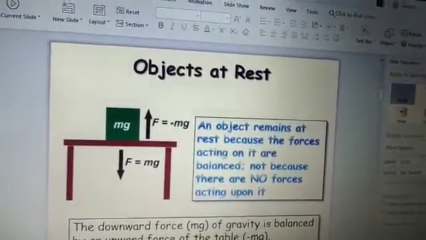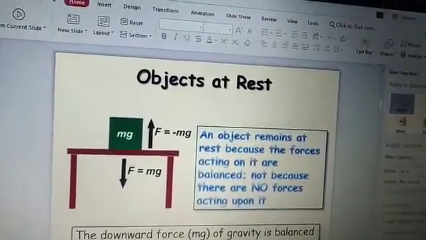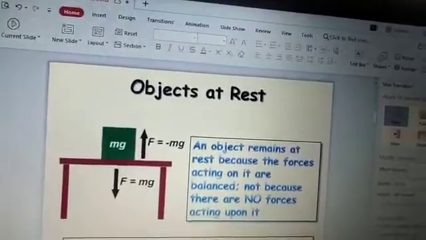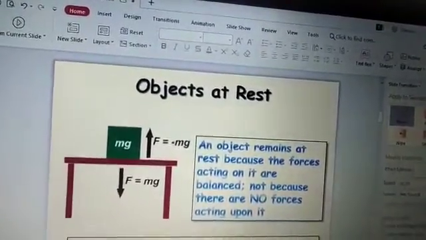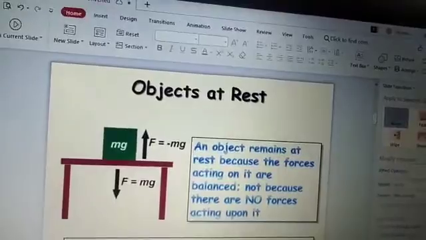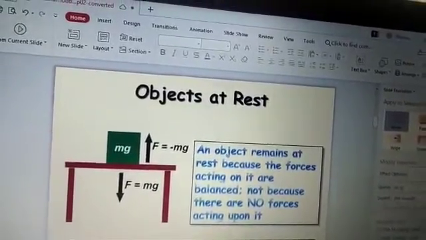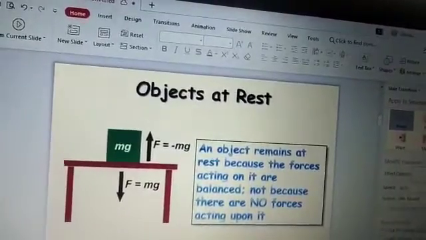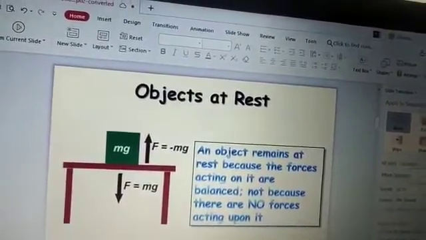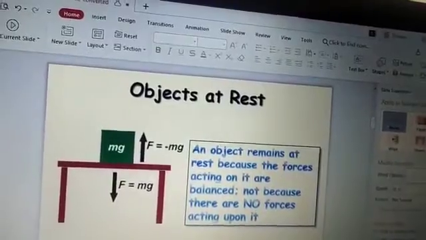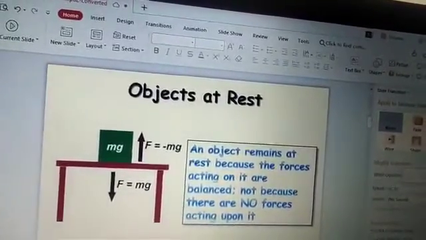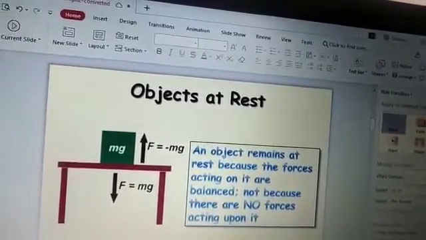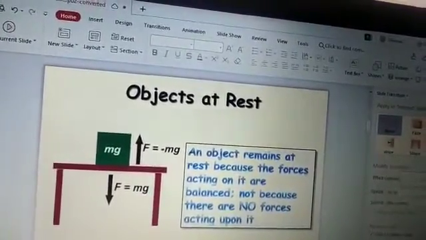You are keeping an object on the table. That object is exerting a force, a downward force, because the object has mass as well as acceleration due to gravity. The gravitational pull is always towards the ground, isn't it? So the object kept on the table gives a downward force. At the same time, the table gives an upward force. That's why it is balanced, and the object stays in the same place.